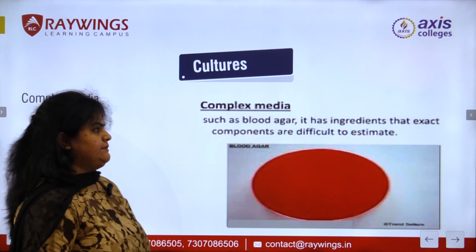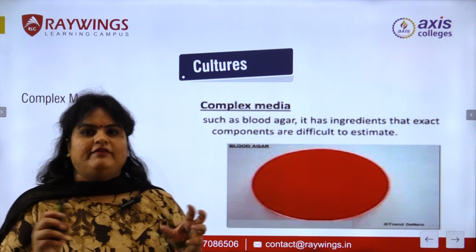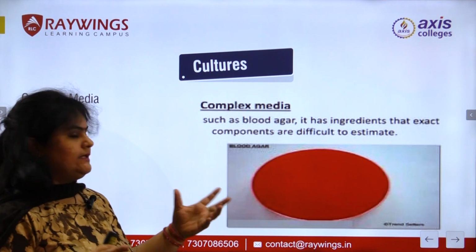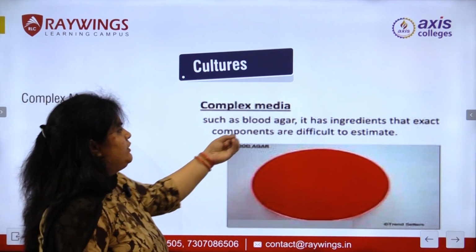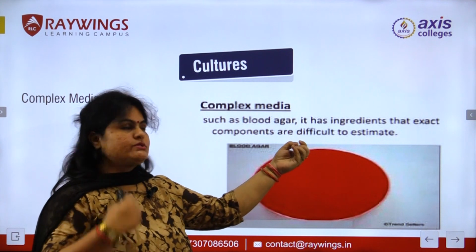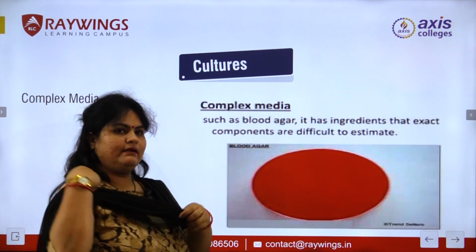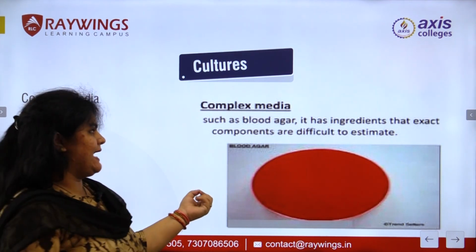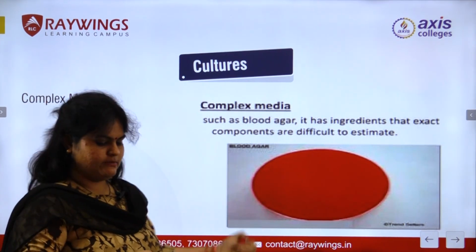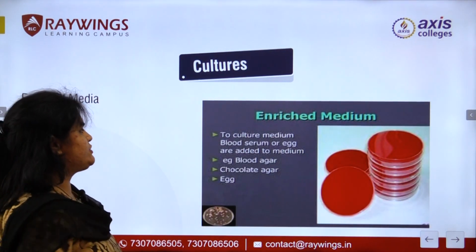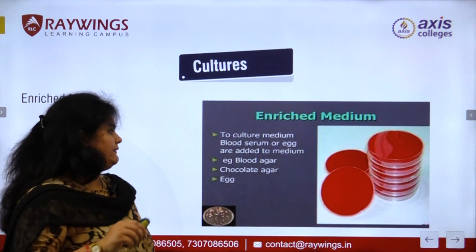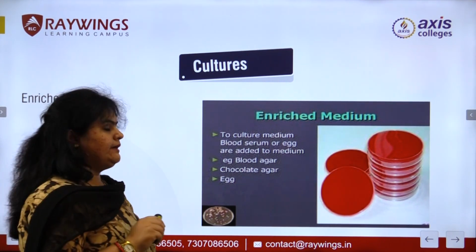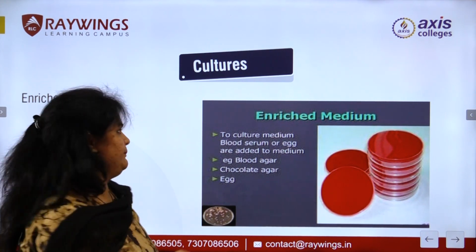Next one is complex media. Complex means when we add two or more things in one media, that is called complex media. So here we use blood agar, we use nutrient ingredients, and when we are not able to identify the exact content, that is called complex media. Next, enriched media. Enriched means that it is already developed, where we use blood serum or egg in the medium for the survival of any microorganism.